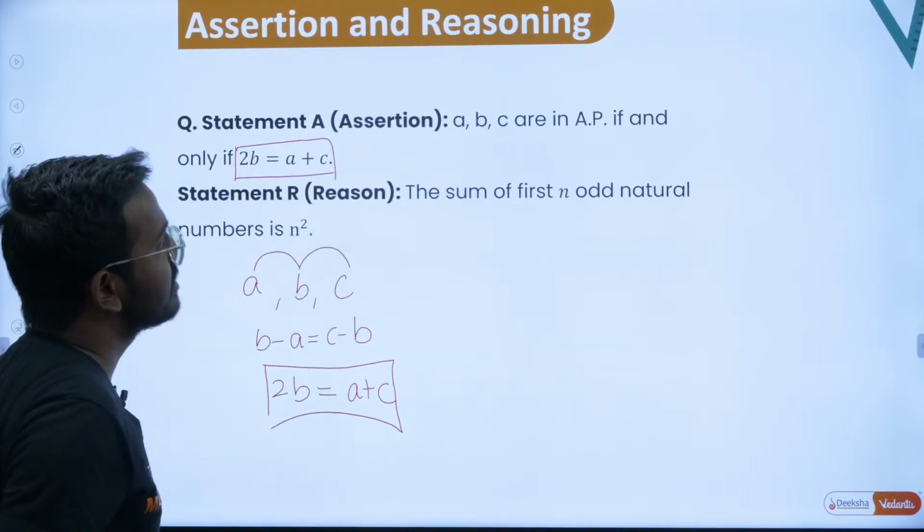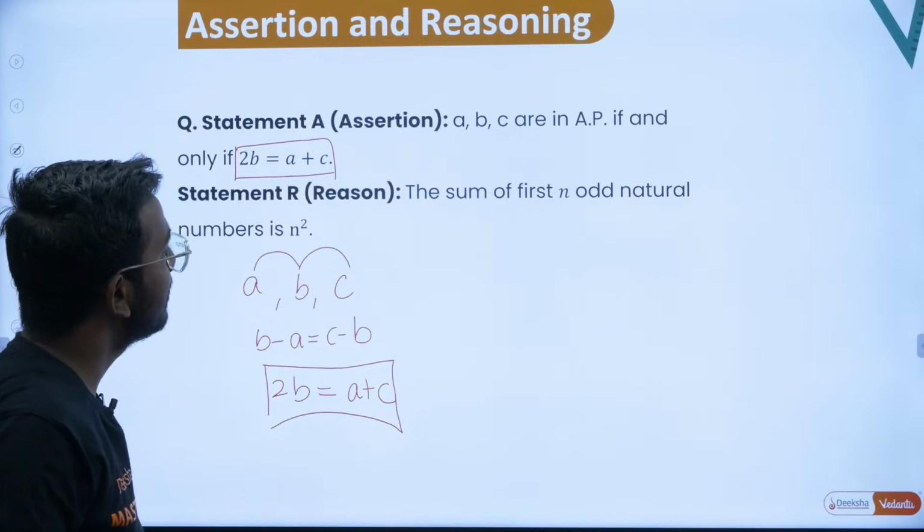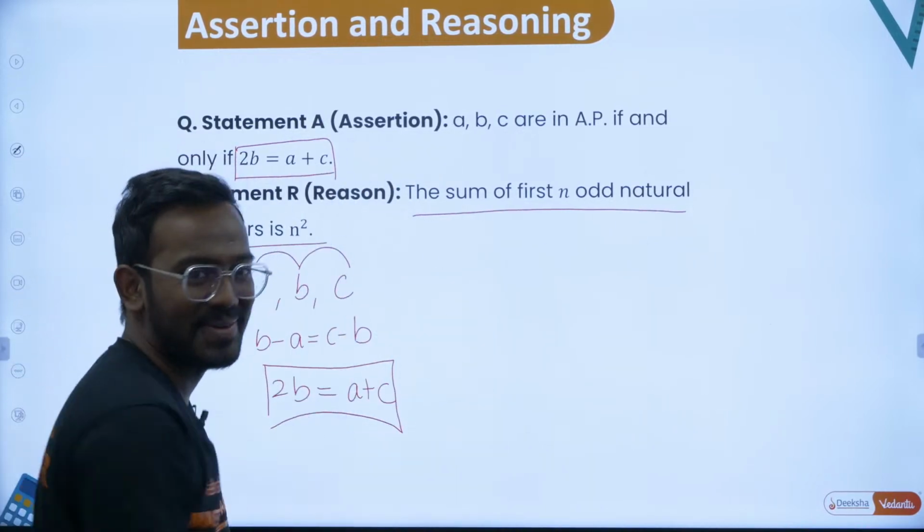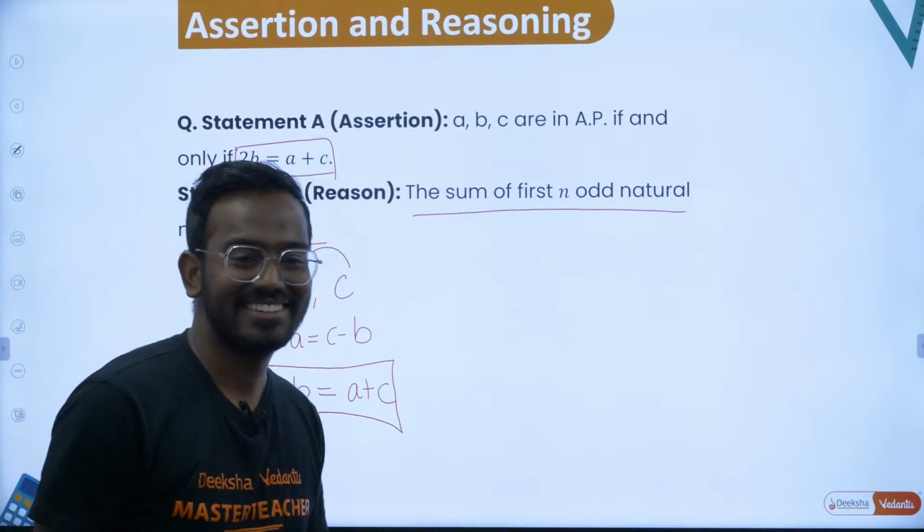Yes, so the assertion is correct. Let's see about the reason. The sum of the first n odd natural numbers is n square. Yes, is it n square?